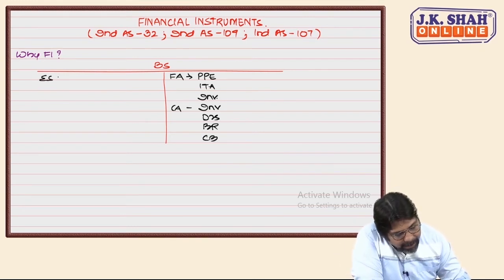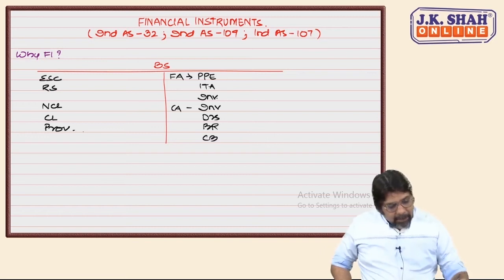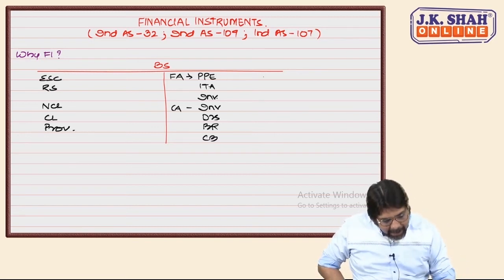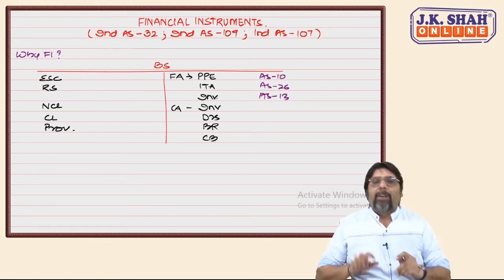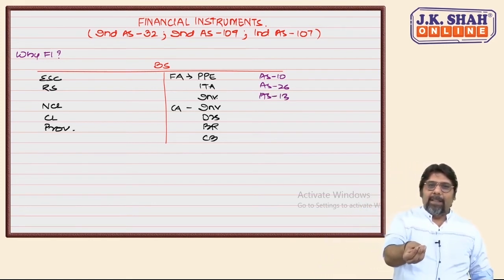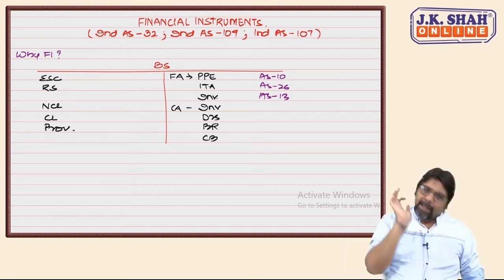Over here, equity share capital, reserves and surplus, non-current liability, current liability, and in current liability and non-current liability, we had provisions. For this, we had AS 10. For this, we had AS 26. For this, we had one small AS 13, which taught us long term, short term, pre-acquisition dividend, post-acquisition dividend, and treatment of right issue. That's it.